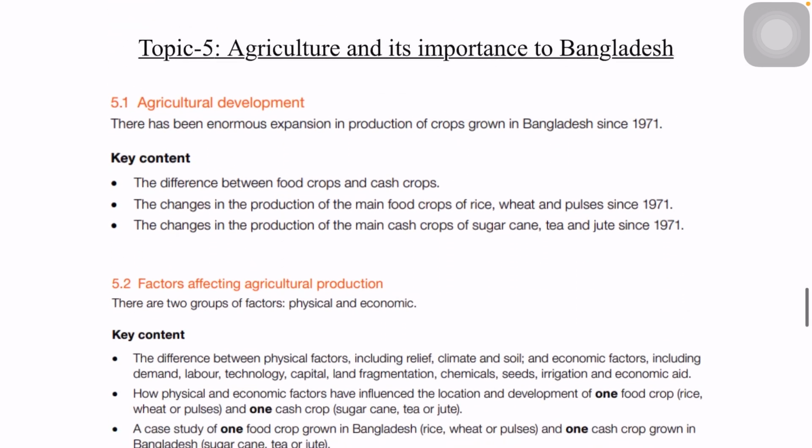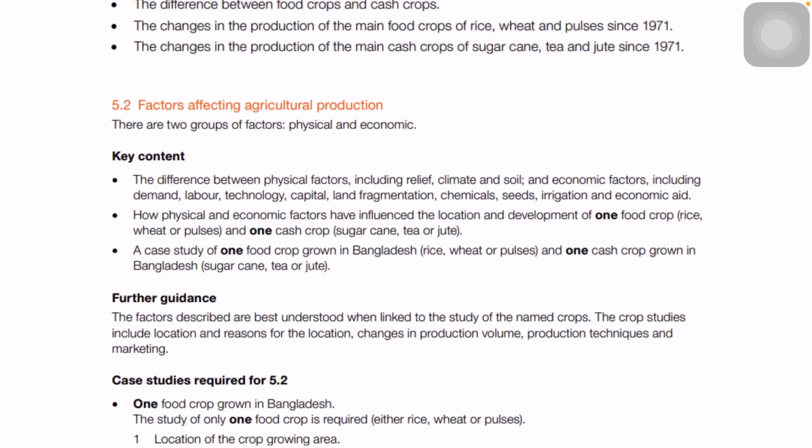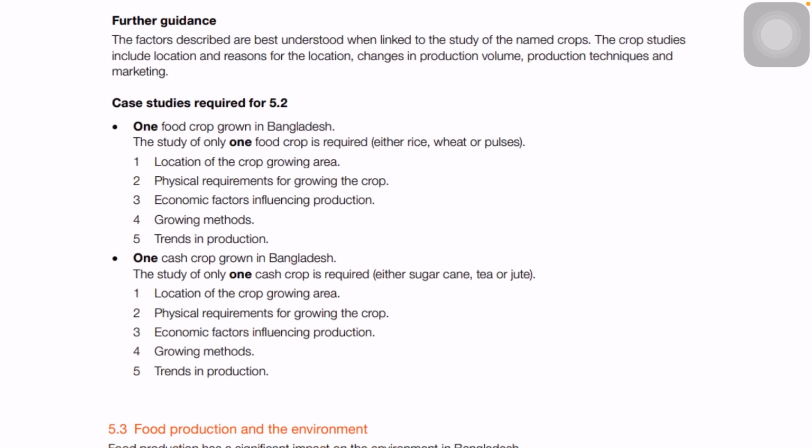Then we have topic 5, which is agriculture, and is important, similar to topic 6 of the previous syllabus. So under this topic we have agricultural development 5.1, food crop and cash crop. Then we have topic 5.2, the factors affecting agricultural production, where we have studied the physical and natural inputs required. So that is what they are talking about. Then a case study will be given to you. The case study will be based on a food crop, or it can be based on a cash crop.